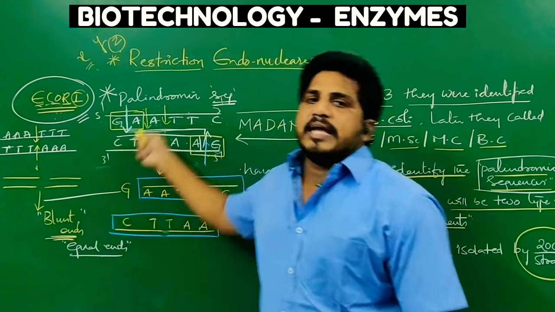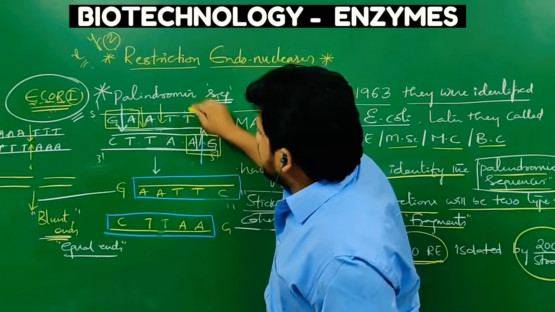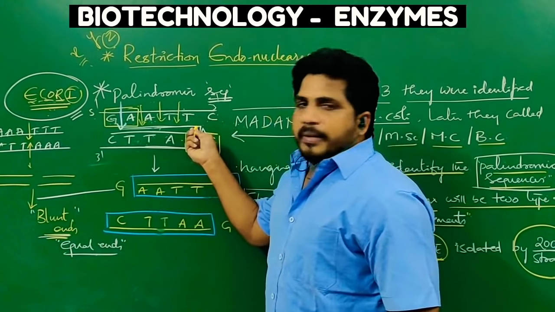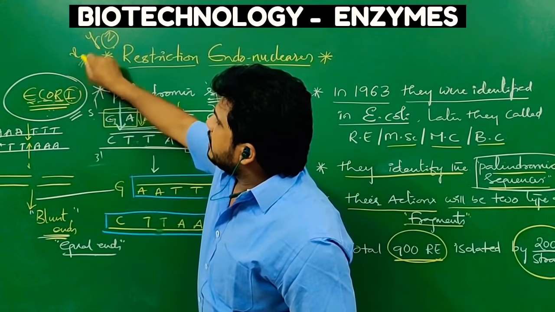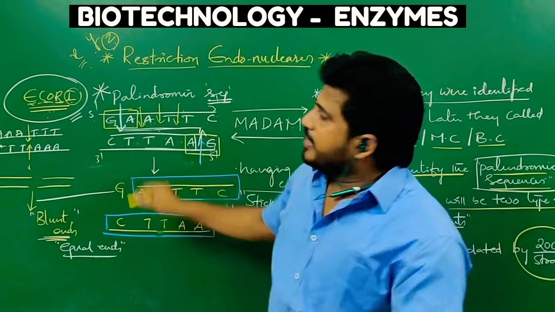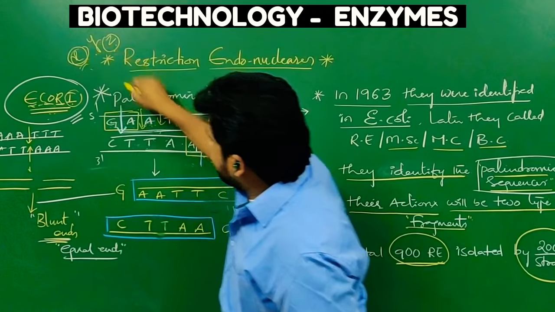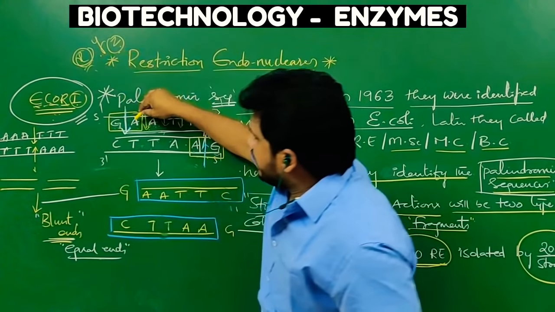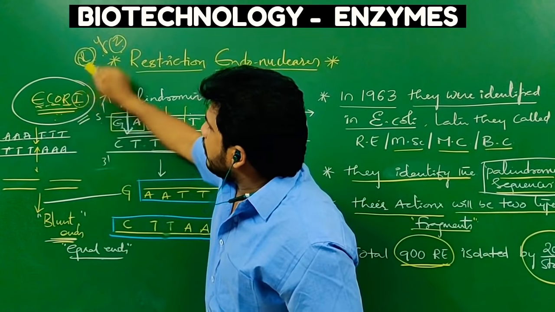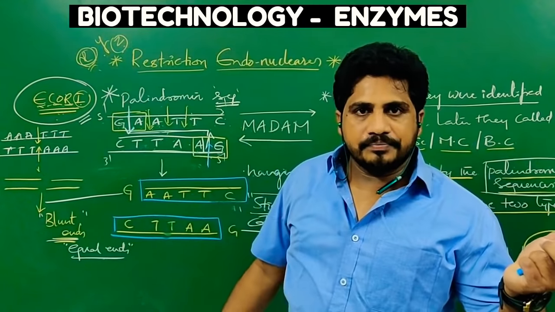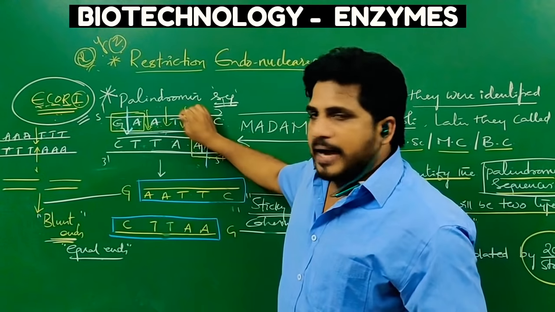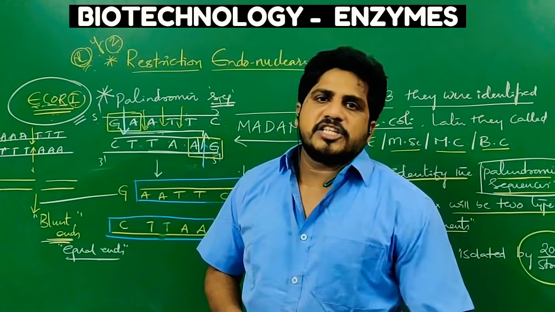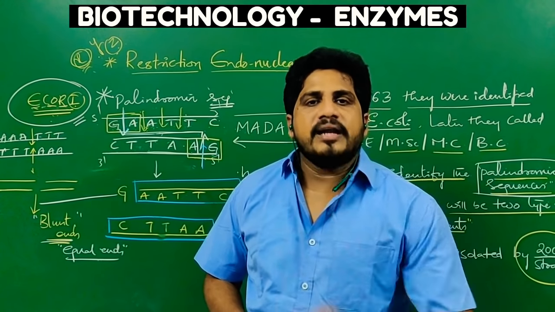It also identifies the same palindromic sequence, but its action is between T and T. That is the reason I said one palindromic sequence has many restriction endonuclease enzymes, but one restriction endonuclease enzyme can have only one palindromic sequence. The X can cut between A and A, but not EcoRI or Y or Z. What is the conclusion? One palindromic sequence has many restriction endonucleases, but a single restriction endonuclease has only one palindromic sequence.